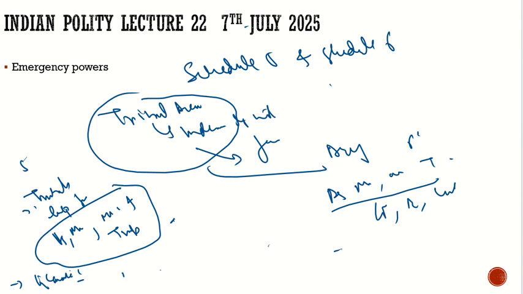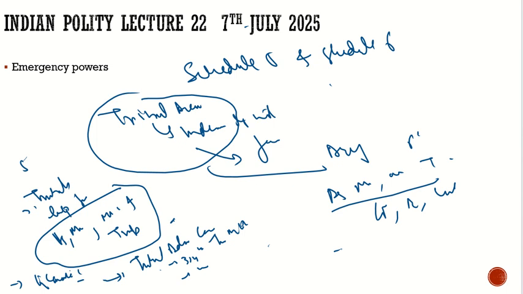In the 5th schedule, we have the Tribal Advisory Committee. In the Tribal Advisory Committee, three-fourths of the members would be tribal MLAs, and the remaining would be nominated by the governor. They would advise about any law formed by the center, whether they should apply this law there or not.